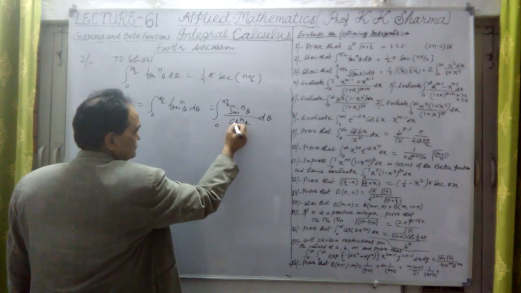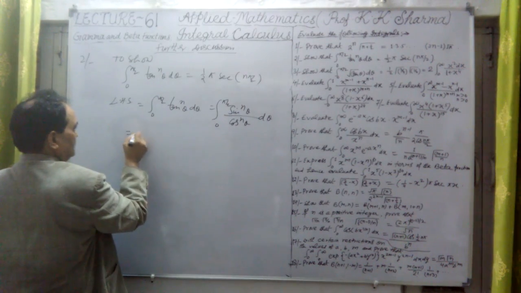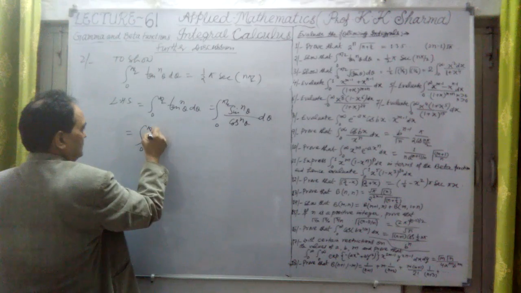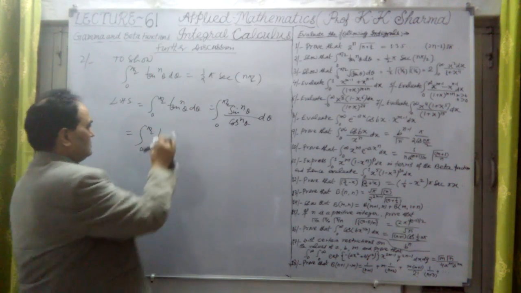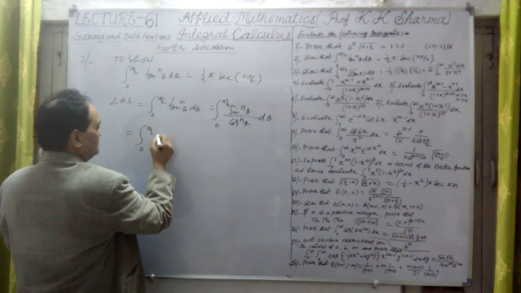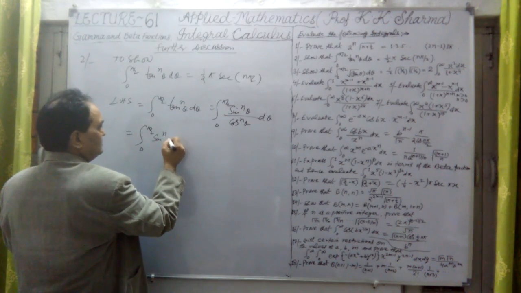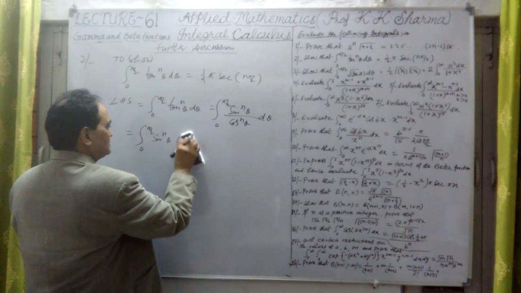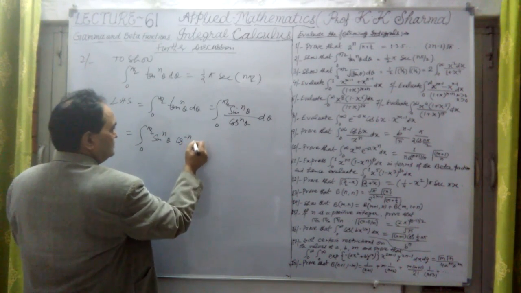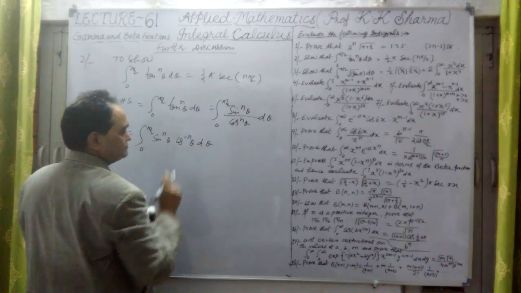Taking cos n theta to the numerator, this will be the integral from 0 to pi by 2 of sine n theta into cos minus n theta d theta.